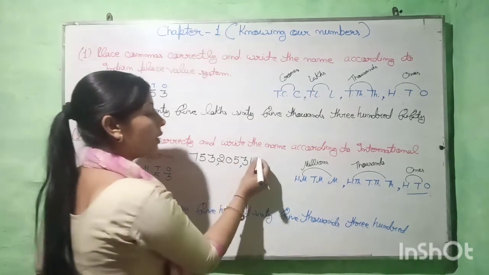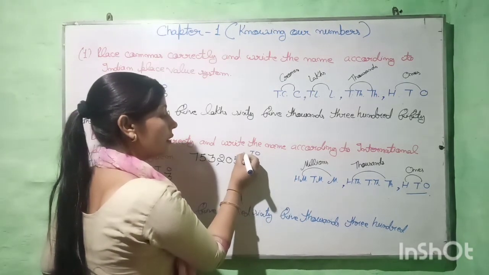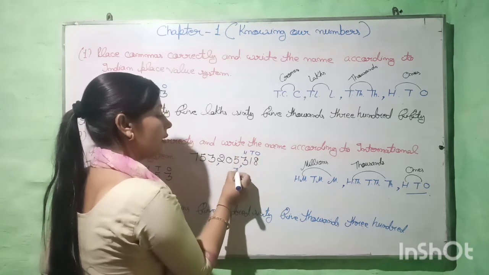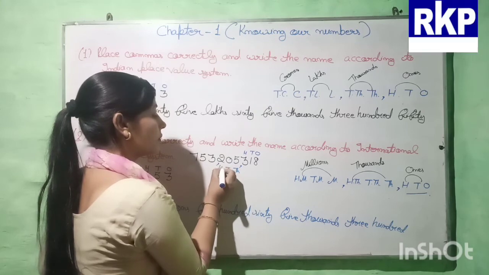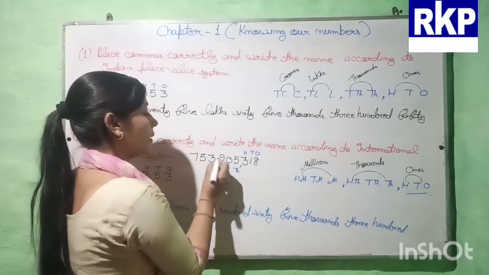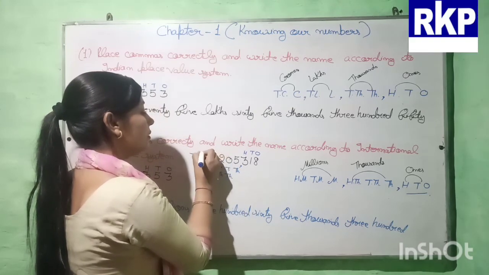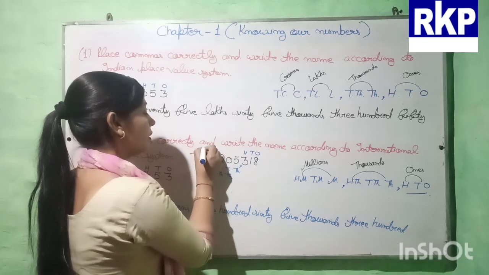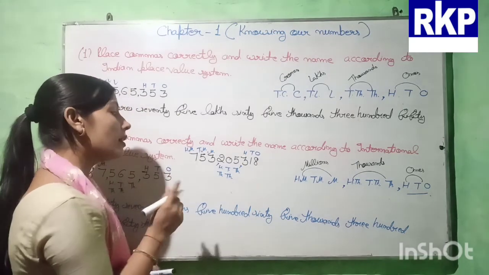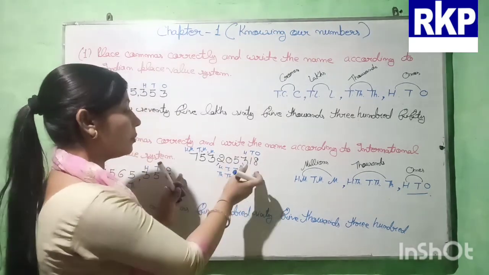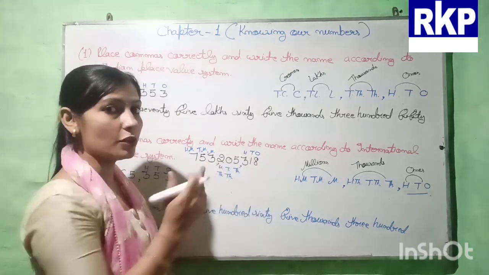Now we write the places: ones, tens, hundred, then thousands, 10,000s, 100,000s. And here will come million, 10 million, and 100 million. Now you have to write the name of this number yourself.